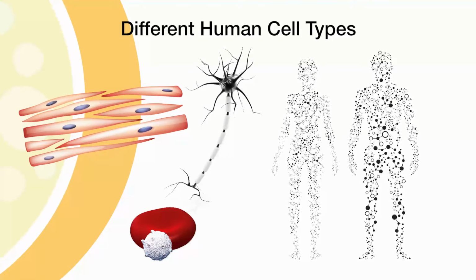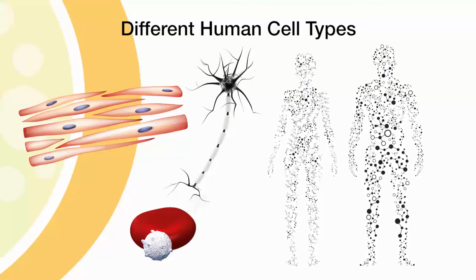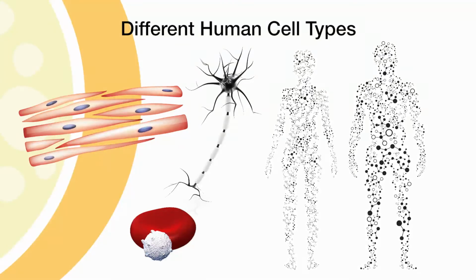In this tutorial, I'll be discussing one of the most fundamental concepts of developmental biology and embryonic development, that of differential gene expression. It is estimated that an amazing 37 trillion cells make up the human body, which is represented by about 200 different types of cells. How all of these different cell types come together to create the human body is absolutely amazing.